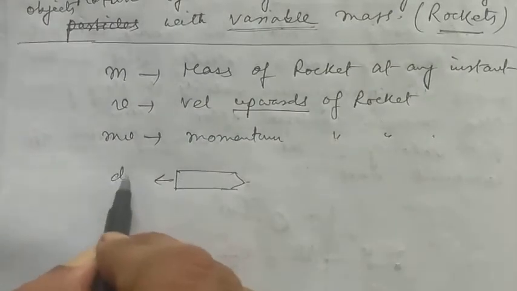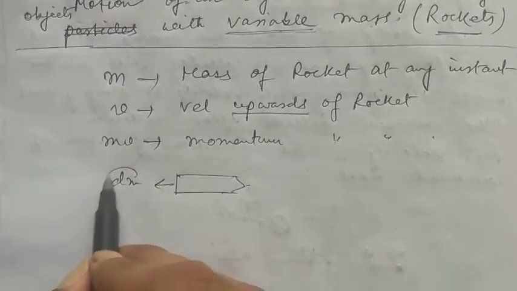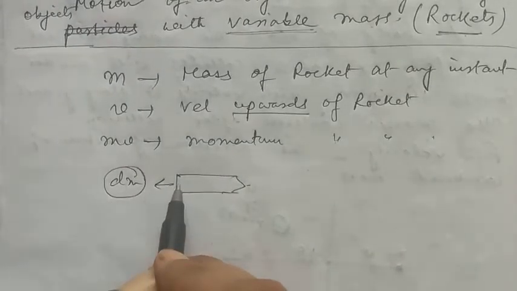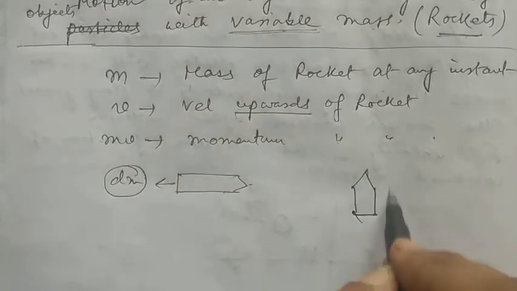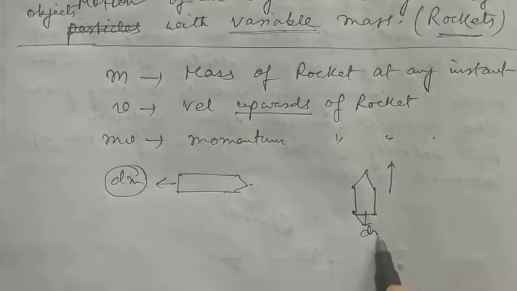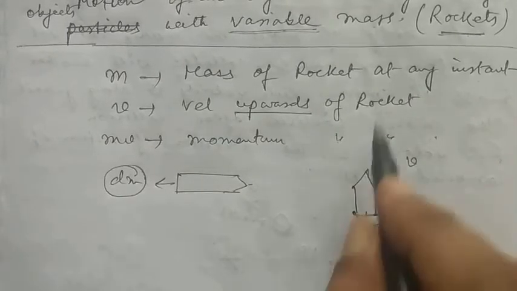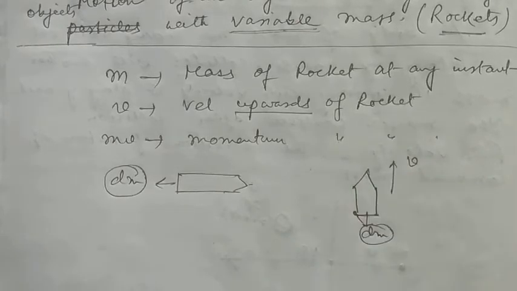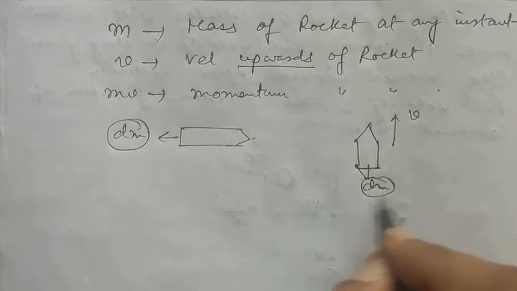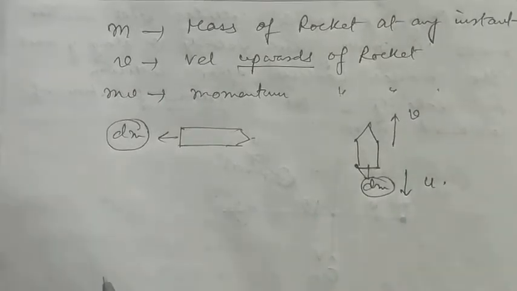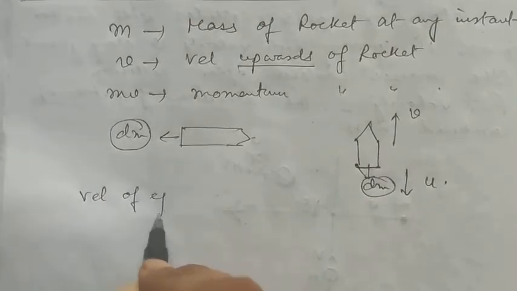Now, suppose dm amount of gas is ejected from the back of the rocket. We can draw it like this also, as the rocket is moving upwards. A dm portion of gases moves out of the rocket from the backside. The velocity v of the rocket is upwards.